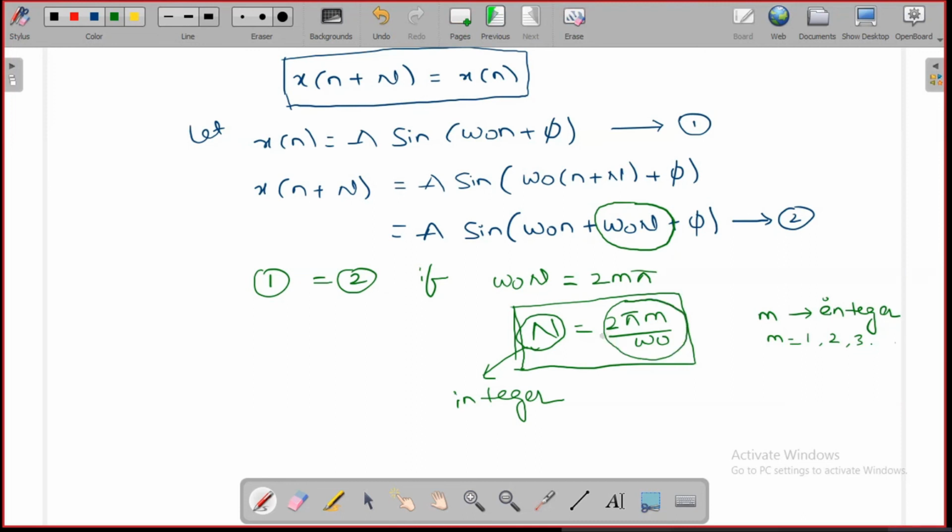Just choose the m value such that capital N is an integer. In case for any m value you are not getting capital N as an integer, then that signal is aperiodic.